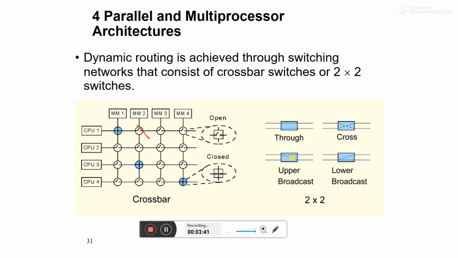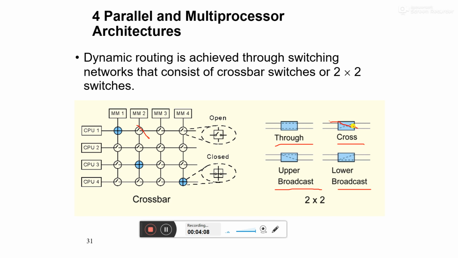Now here you can see there are different types of switches, or transfer of information. One is through: in the through setting you can transfer the information directly towards a single output. In the cross setting you can transfer in the crossed direction. You can see the direction of the flow.